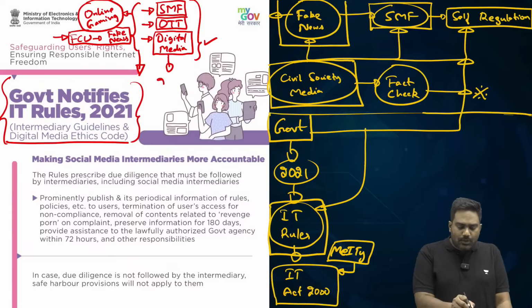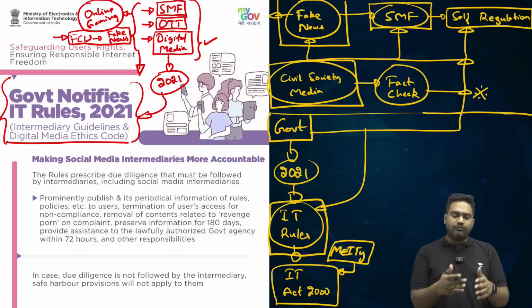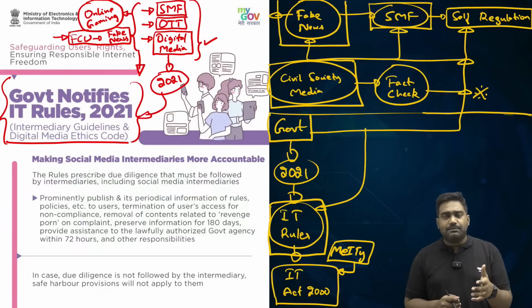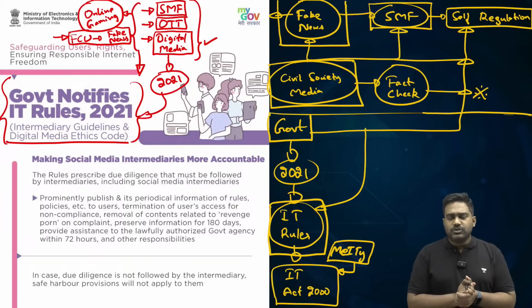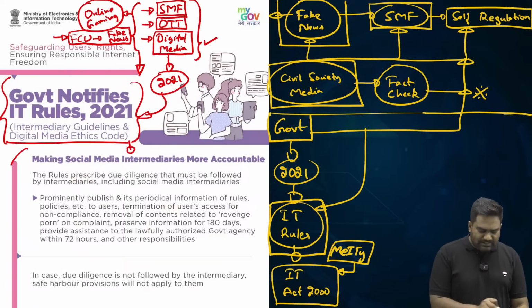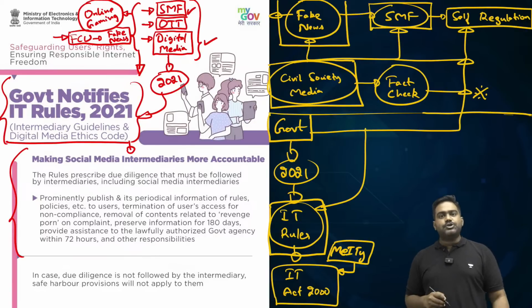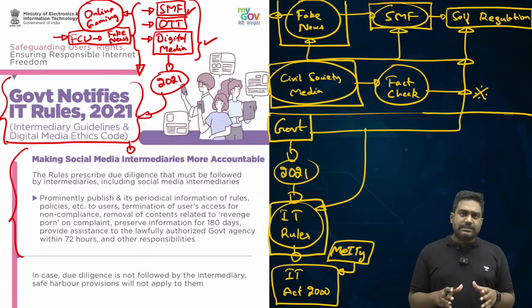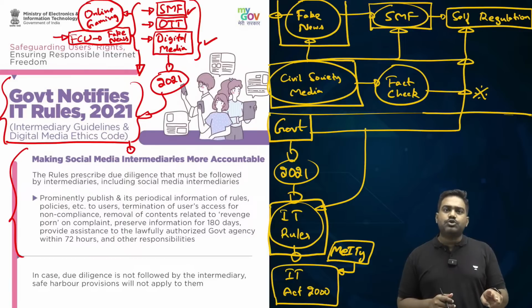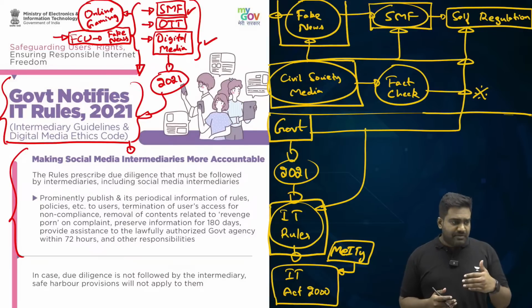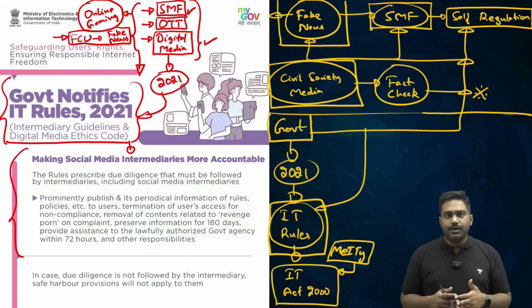In fact, in 2021, when the new IT rules were introduced to regulate social media, OTT platforms and digital media, even then a big controversy had come up. A lot of petitions had been filed challenging the constitutional validity of these new IT rules. So let's take a quick look at how the government planned to regulate these platforms. If you look at social media regulation, the new IT rules stated that there would be two categories of social media firms. We will have social media intermediaries and we will have major social media intermediaries.